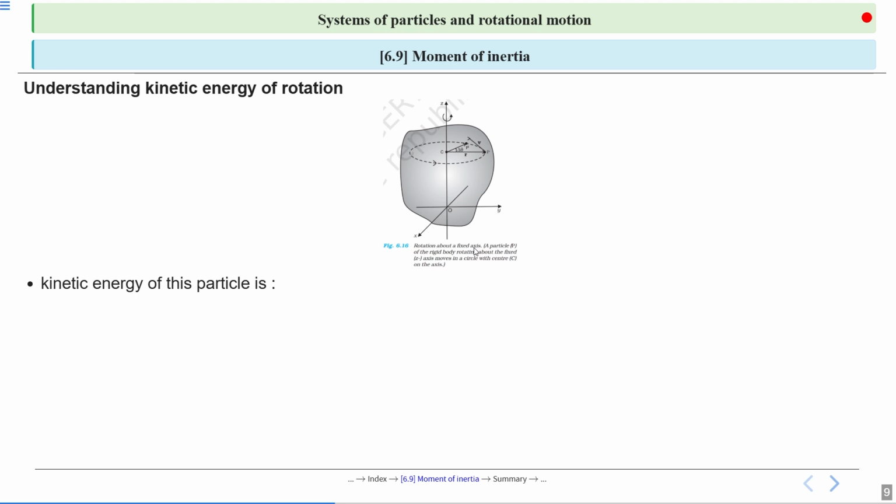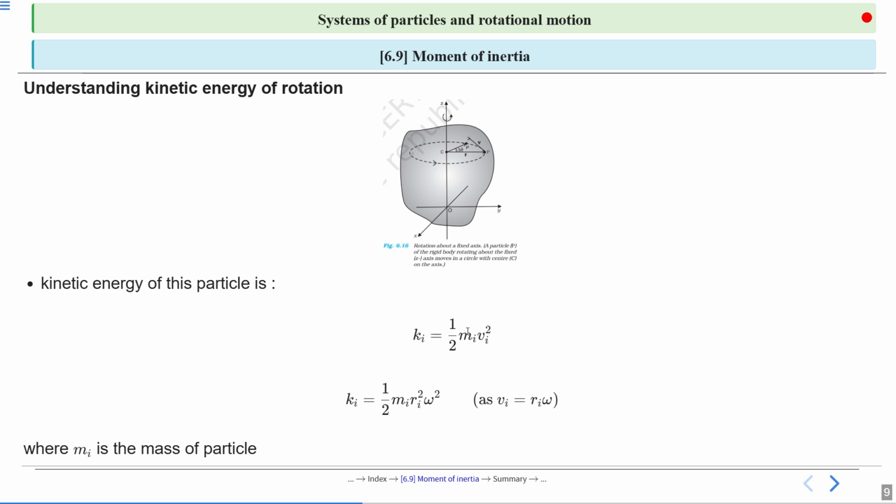So the kinetic energy of the particle is k i is equal to half m i v i square. Listen carefully. This is the kinetic energy of the ith particle. We have a system, and particles rotate in a circle. So we have n particles. So all particles move in a circle. And for the ith particle, the kinetic energy is k i is equal to half m i v i square.